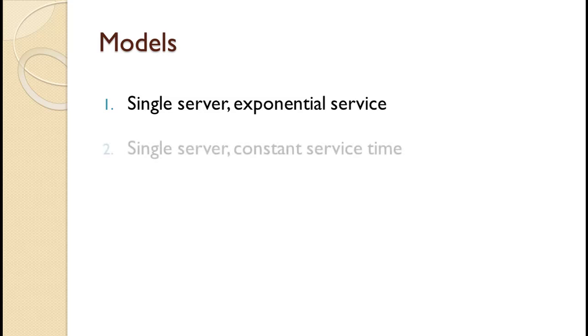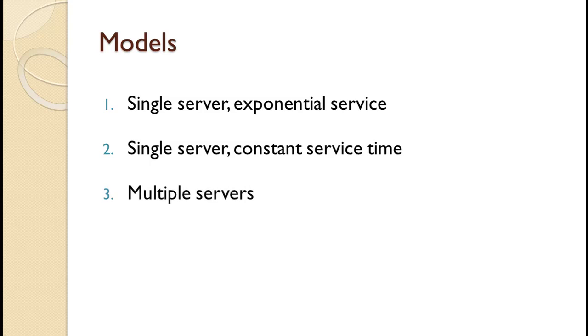There are many different queuing models and some are quite complex. For these tutorials, we will limit ourselves to 3 of the simpler models. 1. Single server with exponential service. This is far and away the most commonly covered waiting line model in operations management. It is, in fact, the only one I cover when I teach operations management. 2. Single server with constant service time. This would model an amusement park ride. 3. Multiple servers, such as a grocery store. There are separate tutorials on each of these so you can easily select the ones covered in your course.